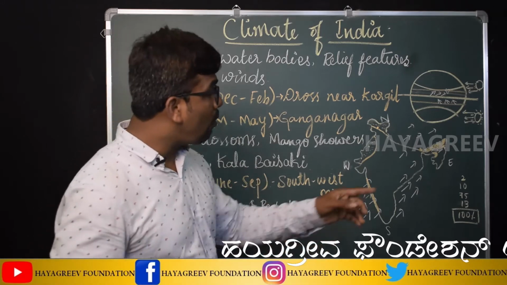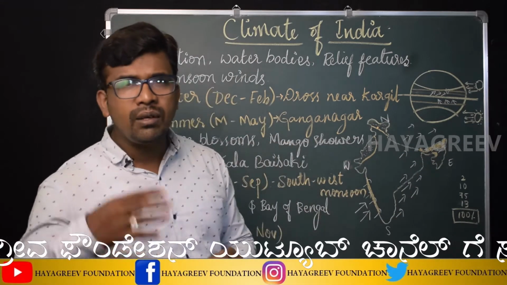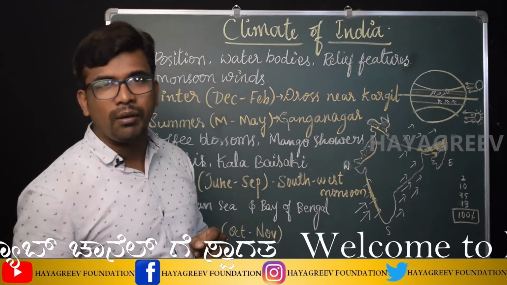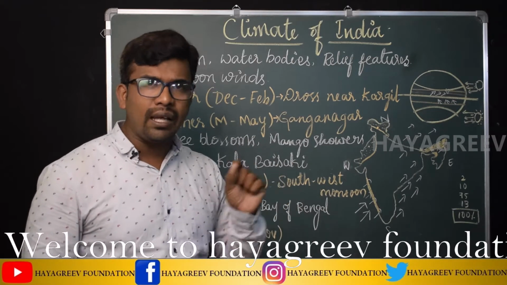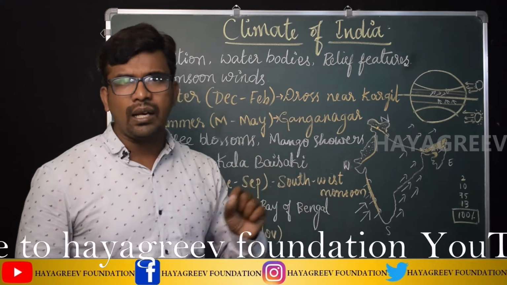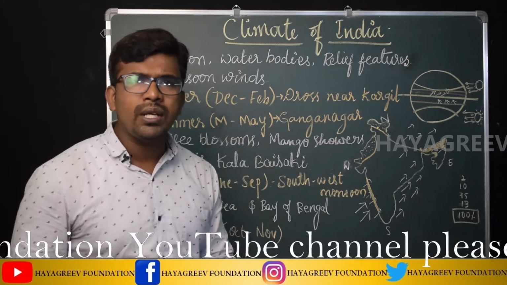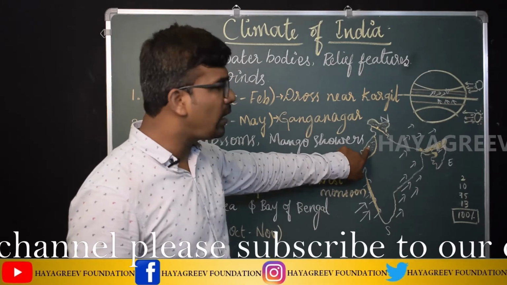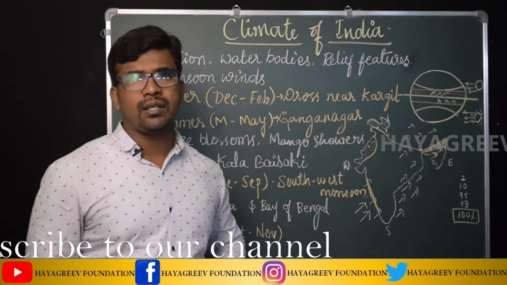Okay, Mawsynram, which is located in Meghalaya, receives more than 1000 centimeter of annual rainfall. So it is considered the highest rainfall place in entire India. And likewise, we have the lowest rainfall region in India, that is nothing but Rohili in Rajasthan.